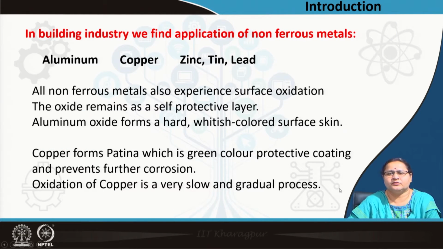Now, in building we find, as I told you, aluminium, copper, zinc, lead and tin, and all these non-ferrous metals also experience surface oxidation like corrosion of ferrous metals. But in case of ferrous metals, the ferric oxide or rust used to increase in volume and peel out or create pressure and come out finally and expose the next layer.